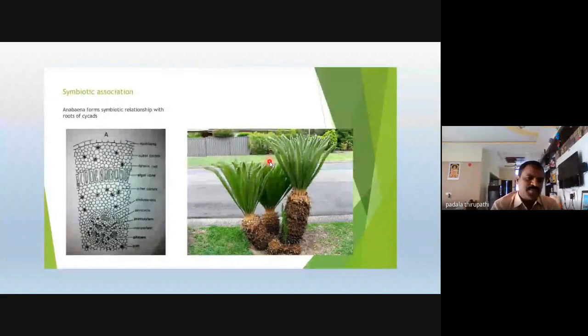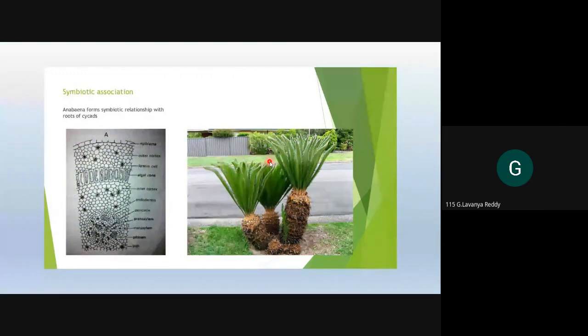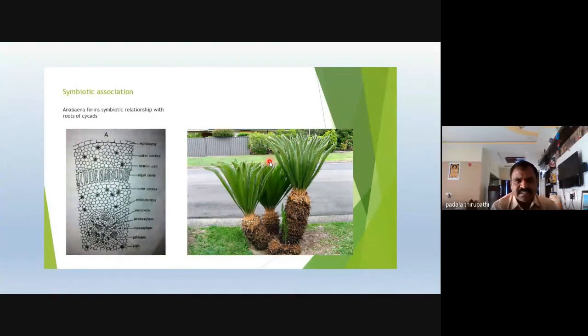Have you observed this type of trees or plants whenever you walk in the parks or any lands or gardens or even government offices? Have you heard about the term cycas? Cycas trees, cycas plants. These cycas plants are gymnospermic plants. You know, gymnospermic plants. So the gymnospermic plant cycas is able to